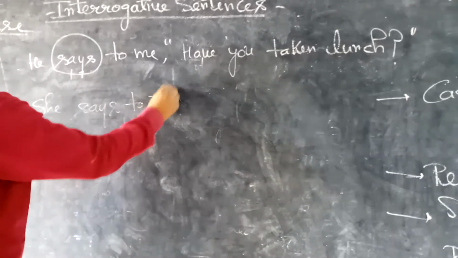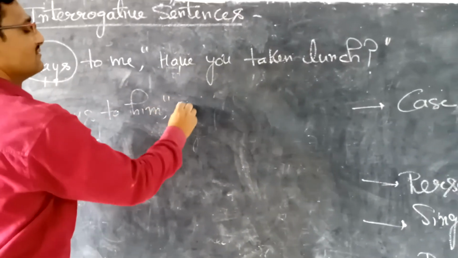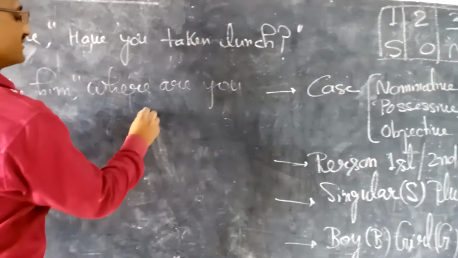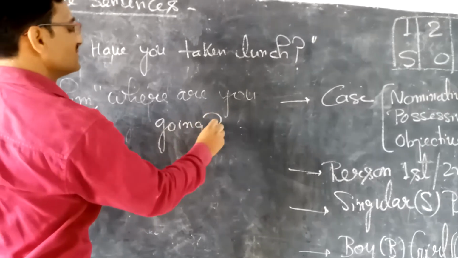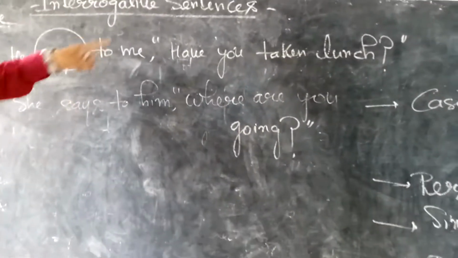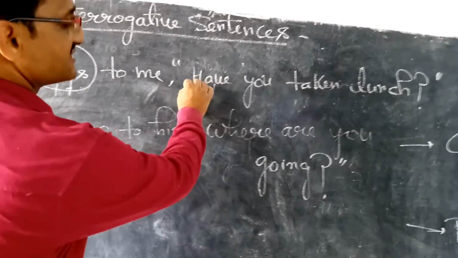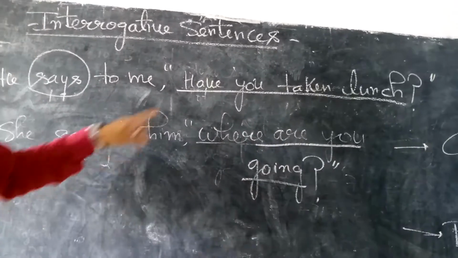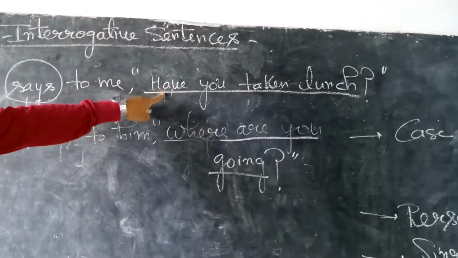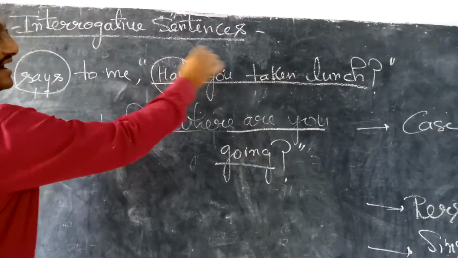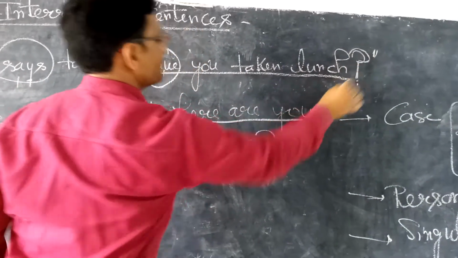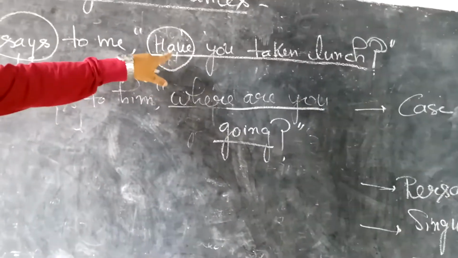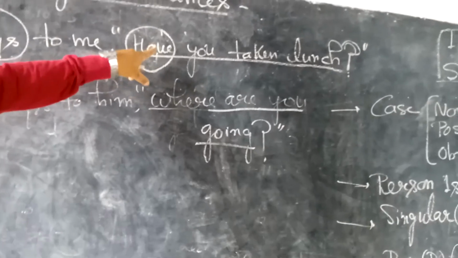She says to him, "Where are you going?" Okay students, now see the difference. In this sentence the reported speech is this, and in this sentence the reported speech is this. The sentence may start with a helping verb, and at the end of the sentence a question mark is there. Any helping verb may be there. Such types of sentences fall in the first category, those which start with helping verbs.